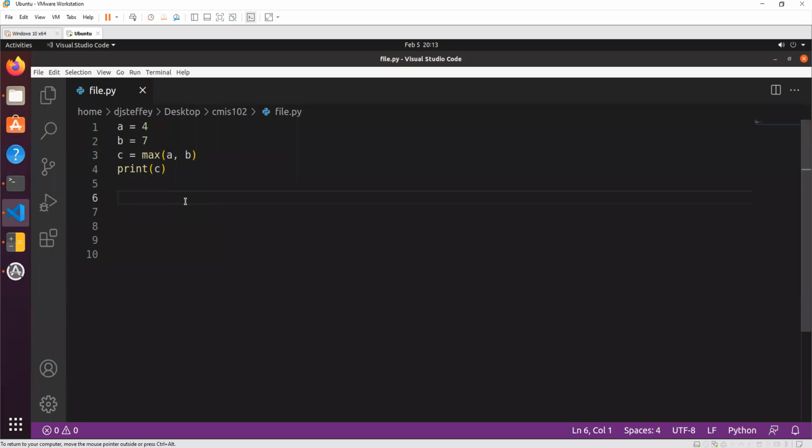Now, let's make our own function. Okay. And here's how we make our own function. First, we need to decide, what do we want our function to do? Let's say we want our function to compute the area of a circle. We just want a function to do that, right? Instead of, well, we'll see whenever we start putting the program together. But we want to make a function to compute the area of a circle.